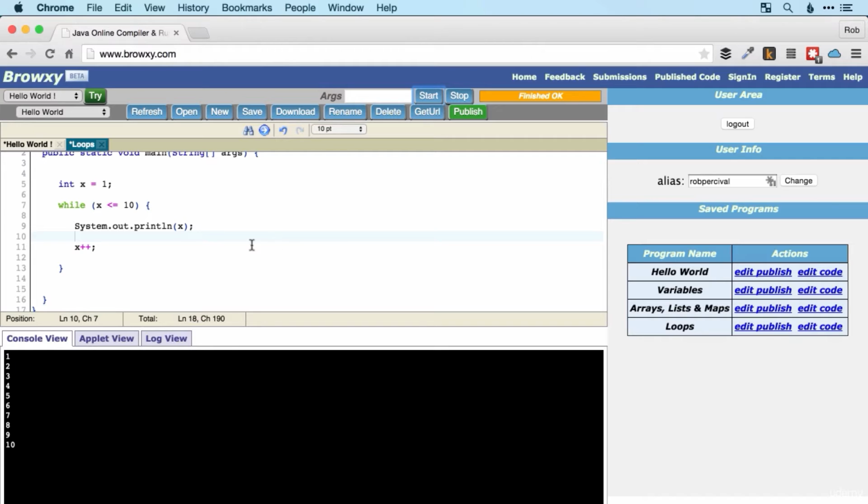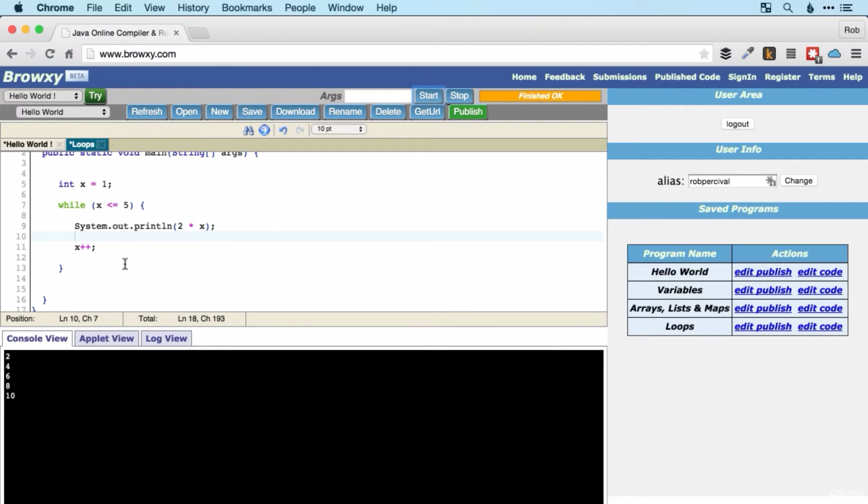Hope you figured it out. There's a number of different ways to do it. Probably the simplest is to change the command here. So we're printing 2 times x to the console rather than just x, and that's going to give us 2, 4, 6, 8, etc. But that of course would take us all the way to 20, and we want the even numbers from 1 to 10, so we just change x to go up to and include 5. There we go. Hope you managed that. 2, 4, 6, 8, 10. There we go. So that's a while loop.